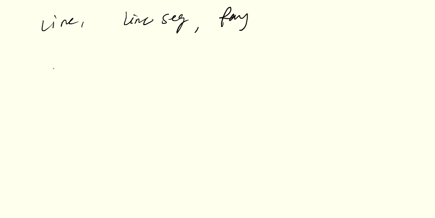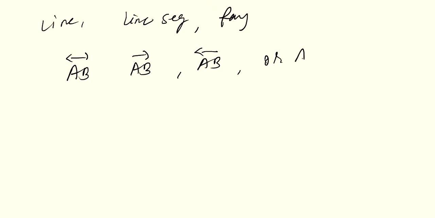Then next question is, out of line AB, ray AB, and line segment AB, which has a fixed length?